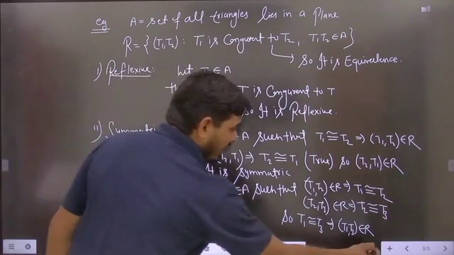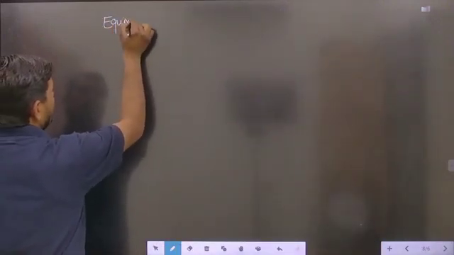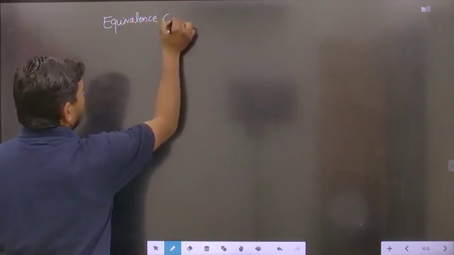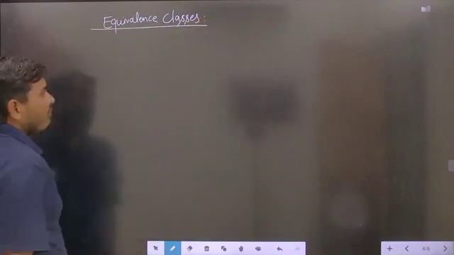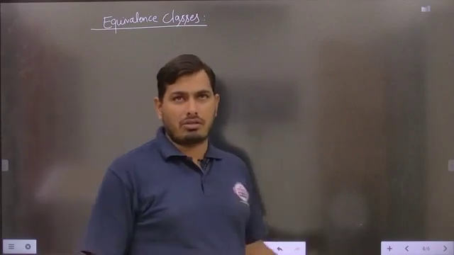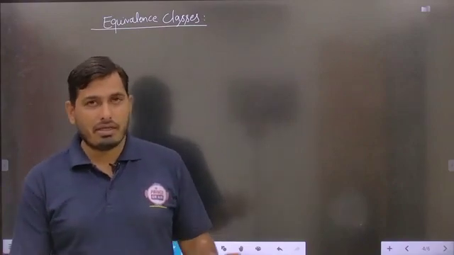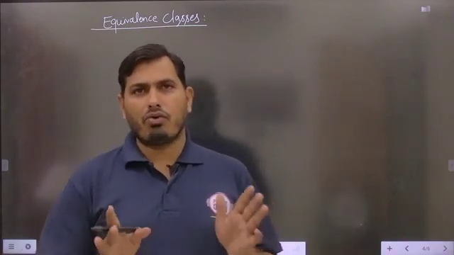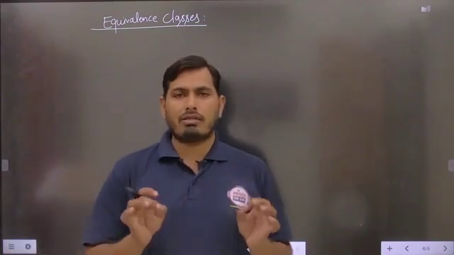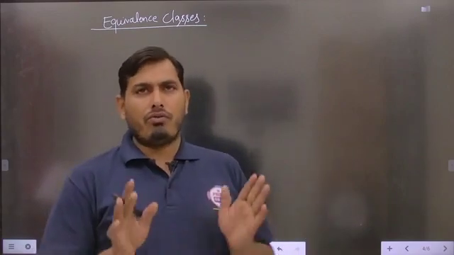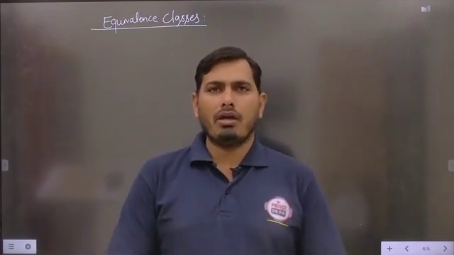So the next part we are taking is equivalence classes. This topic is very important for us. Which type of classes are known as equivalence classes? We will discuss this by taking a suitable example. Here we are saying that if any relation is found to be an equivalence relation, then the equivalence classes exist, otherwise there is no existence of equivalence classes. So we will find equivalence classes only for a relation which is an equivalence relation.